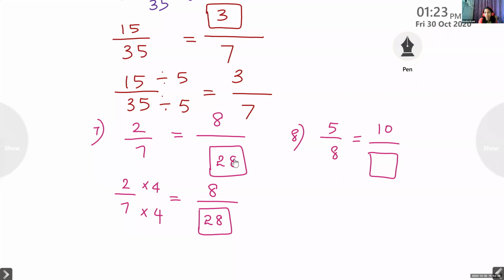Okay. So 5 by 8 equals 10 by something. 5 into 2 is 10. So 8 into 2 equals? 16. So children, one equal sign is enough. 8 into 2 equals 16. So the answer is 16. 10 by 16. I hope you got it.